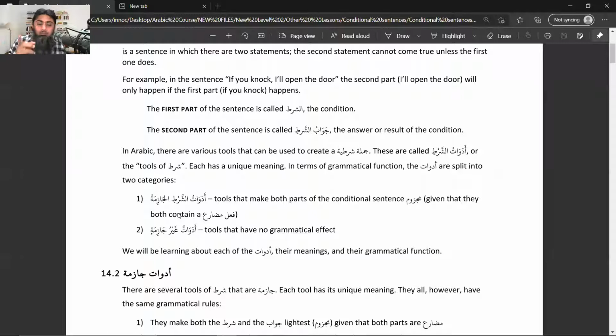As we know, in the mudare chart, for those words which do not have noon, for example yansuru or tansuru or ansuru, number 13, or nansuru, number 14, when we want to make them mansoob, we change the last haraka into fatha, and when we want to make them majzoom, we change the last haraka into sukoon.